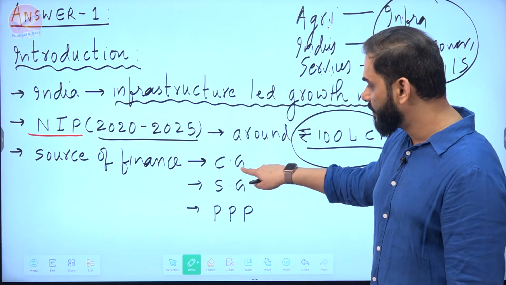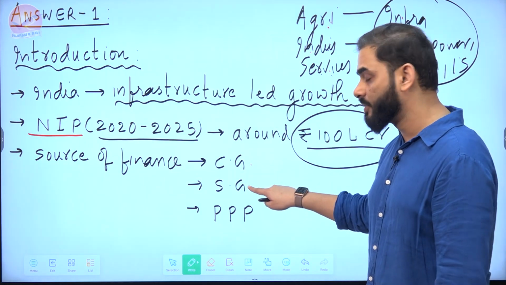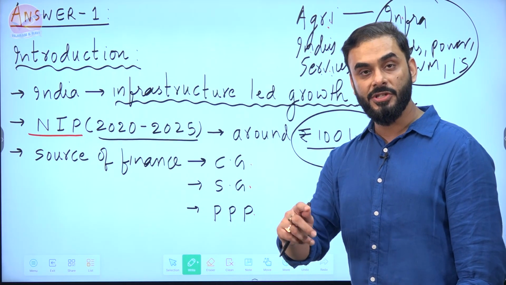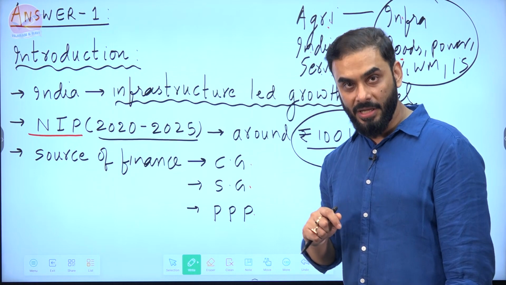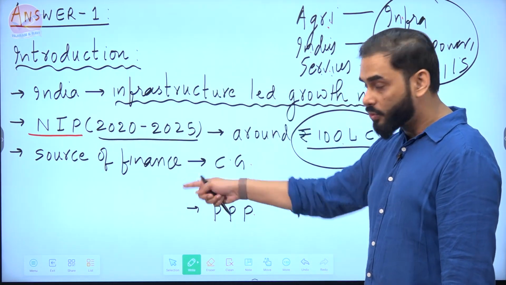The Government of India is saying that there are multiple sources of finance. One would be the central government, another would be the state government. This one is called public-private partnership, where the private sector will give the money, so we are also going to finance this 100 lakh crore. This should be the introduction.